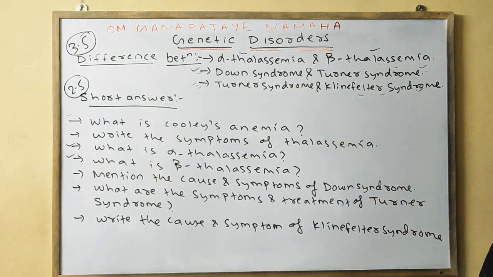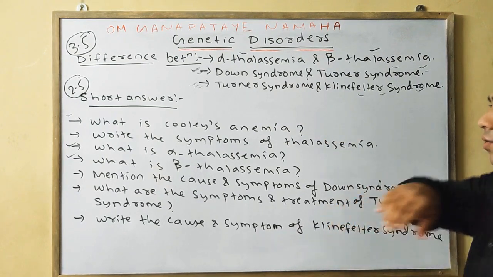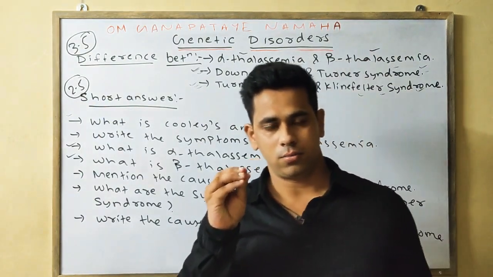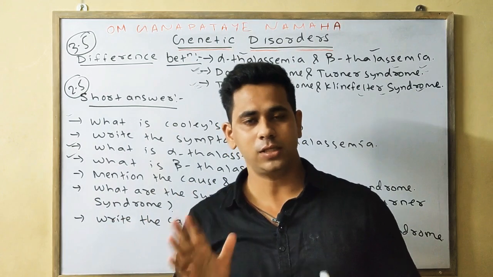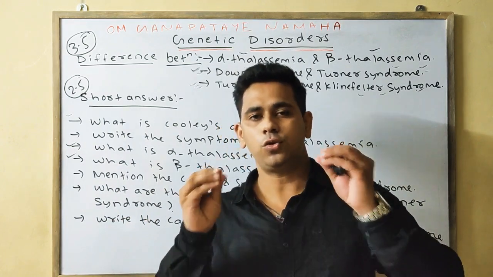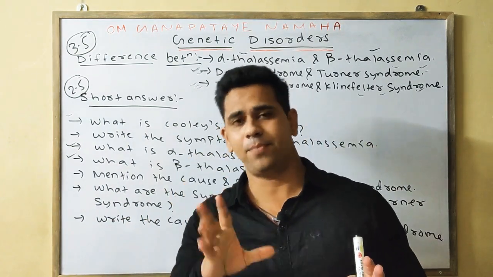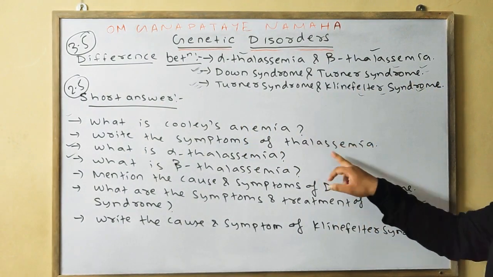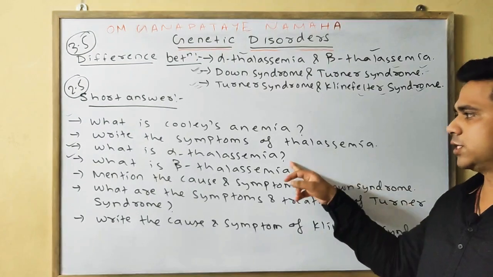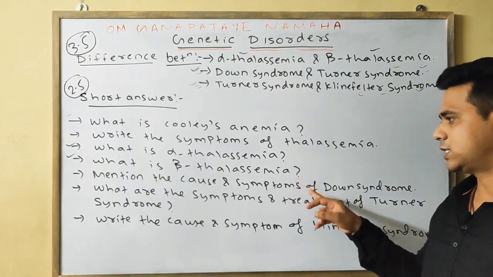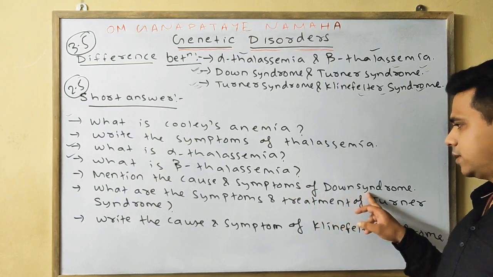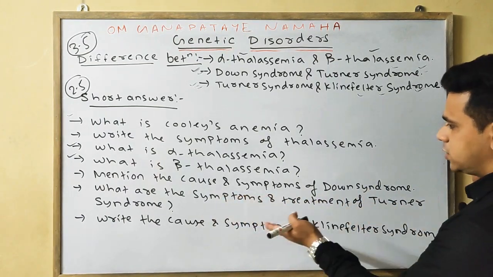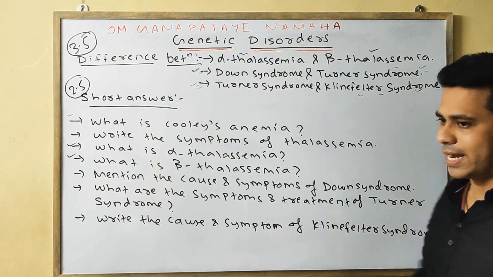Next we discuss various short answers which carry 2.5 marks. Means you should write minimum 4 to 5 important points. You can write more, but you should write minimum 5 points. First we discussed Cooley's anemia, then symptoms of thalassemia, then alpha thalassemia and beta thalassemia. Lastly we discussed the cause and symptoms of Down syndrome, the symptoms and treatments of Turner syndrome, and the cause and symptoms of Klinefelter syndrome.